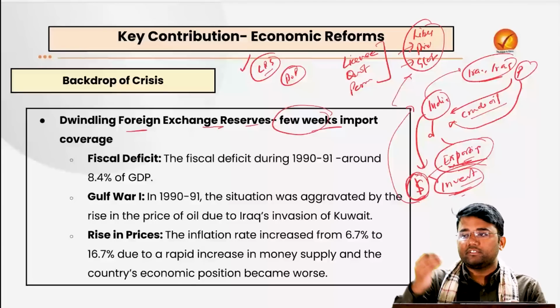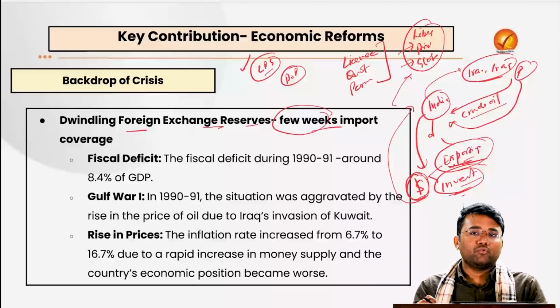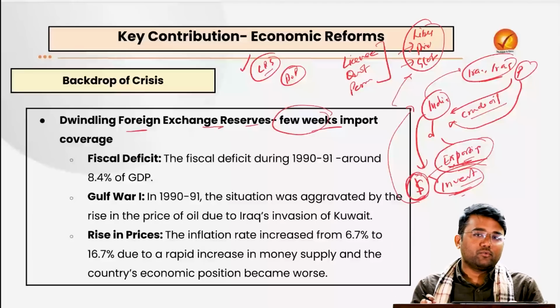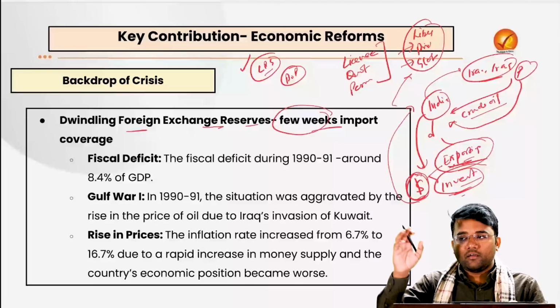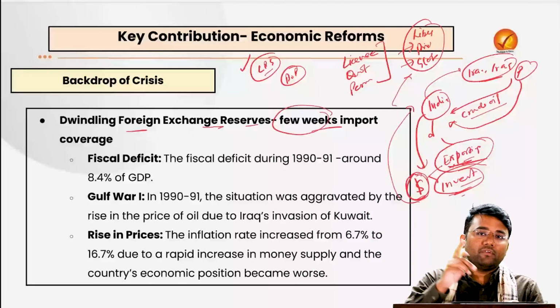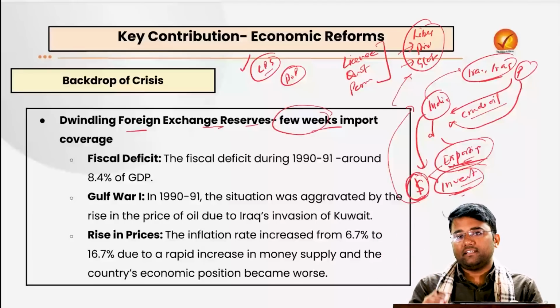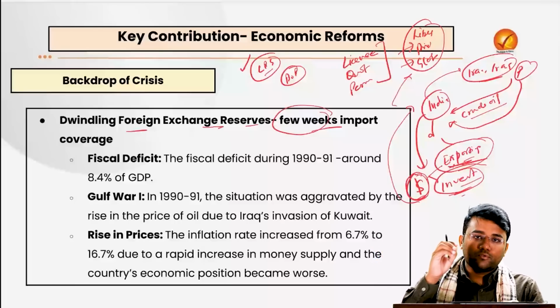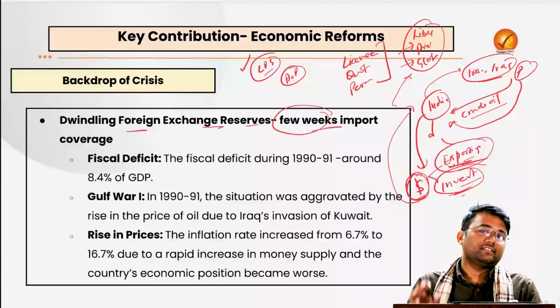Let's suppose there is a boy who likes a girl, and that girl is going to be married in one year, and the boy wants to marry her anyhow. The family of the girl says they will marry her to him only if he clears this exam. At this point of time, that boy does not have any choice at all. He will have to clear it, and he will try his best.